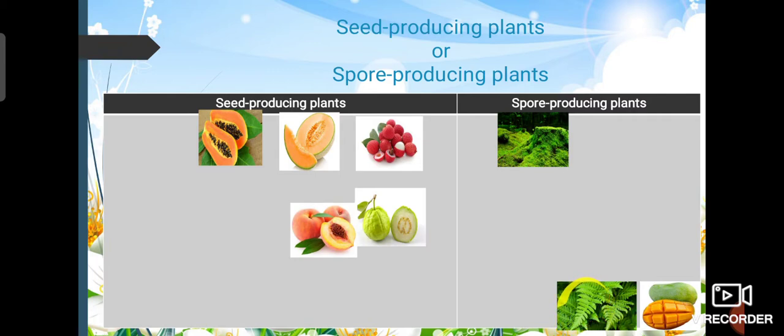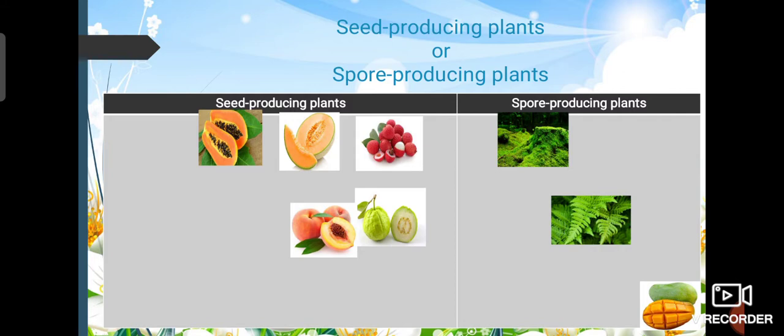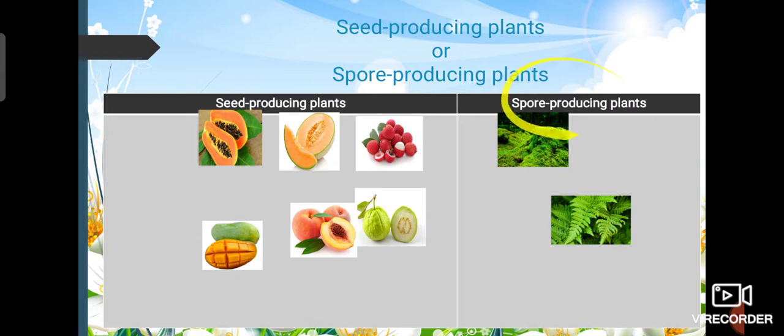Now what about a fern? Do they produce seed? They don't. So they are an example of spore producing plants. And mango goes here with the seed producing plants. So there you are. The most common spore producing plants are moss and fern. So moss and fern, that's the keyword. The other fruits usually produce seed because that's the function of fruit. They are used to cover the seed inside the fruit.